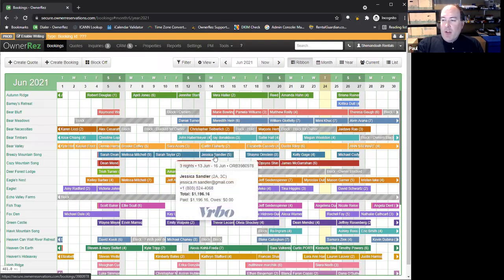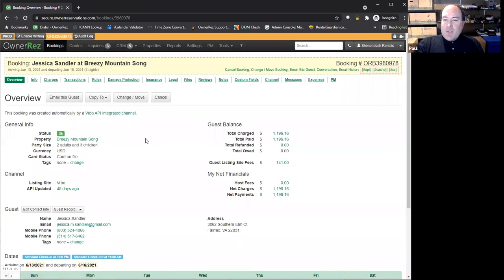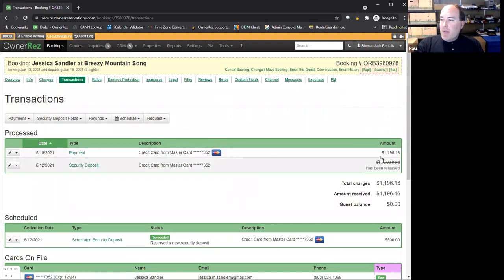With Vrbo, we have an integration with them that gives you some special privileges. You see, we have a card on file. We get the guest's credit card. So we are able to make the charge to the guest using their own credit card number. And you can see here it is. We have charged that, which puts you in complete control. If there needs to be a refund, if they want to stay an extra day, if you need to make any changes, you don't have to get permission from Vrbo to do that. You can just do that right here in OwnerRez with their credit card.